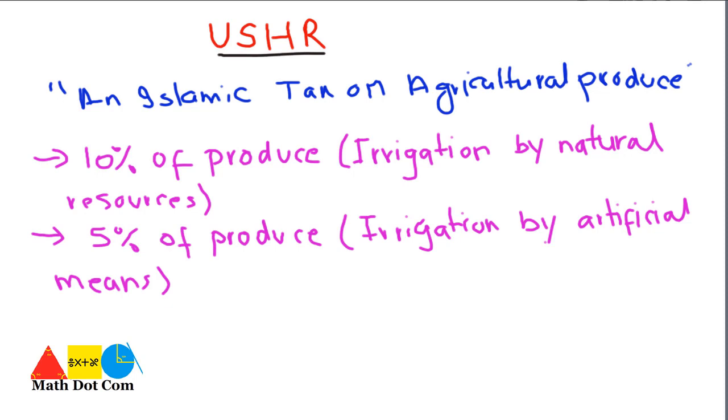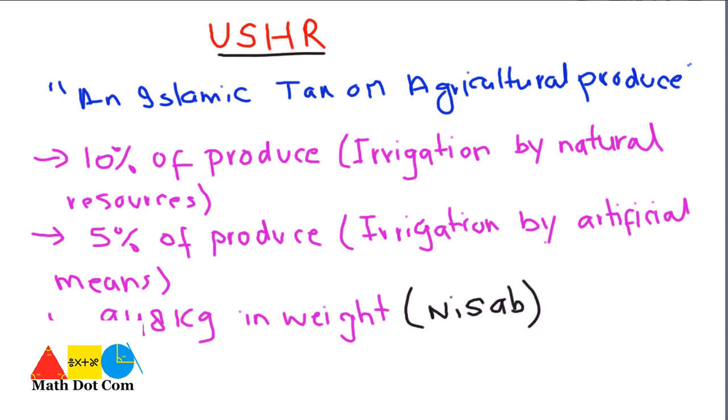And then there is a minimum amount that is fixed for the Usher to be liable. That amount is 948 kg in weight. It means the weight of the produce should be 948 kg for the Usher to be applicable. So this is called nisab. Why?